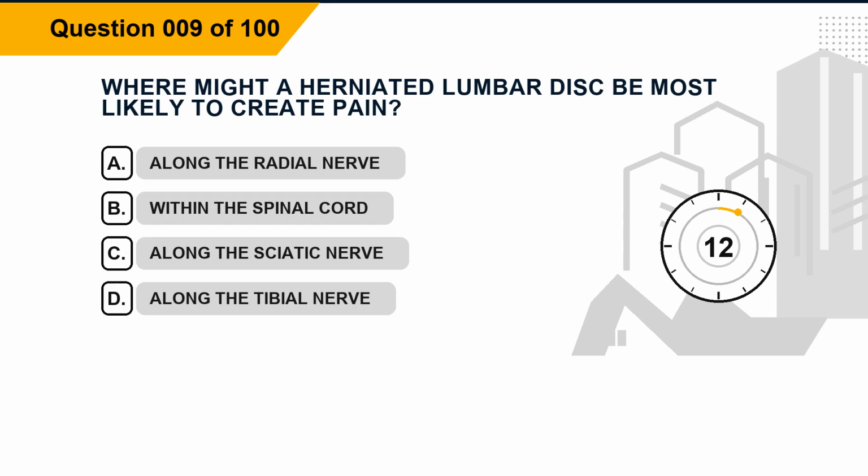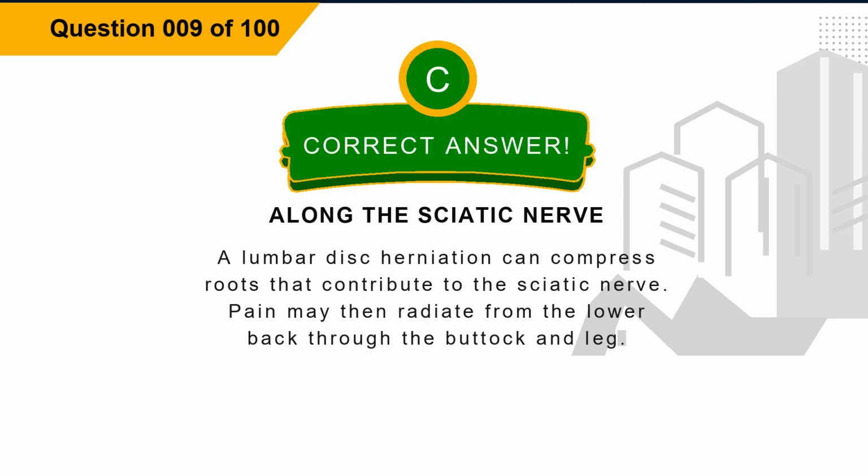Question 9. Where might a herniated lumbar disc be most likely to create pain? Option A, along the radial nerve. Option B, within the spinal cord. Option C, along the sciatic nerve. Option D, along the tibial nerve. The correct answer is option C, along the sciatic nerve. Explanation. A lumbar disc herniation can compress roots that contribute to the sciatic nerve. Pain may then radiate from the lower back through the buttock and leg.